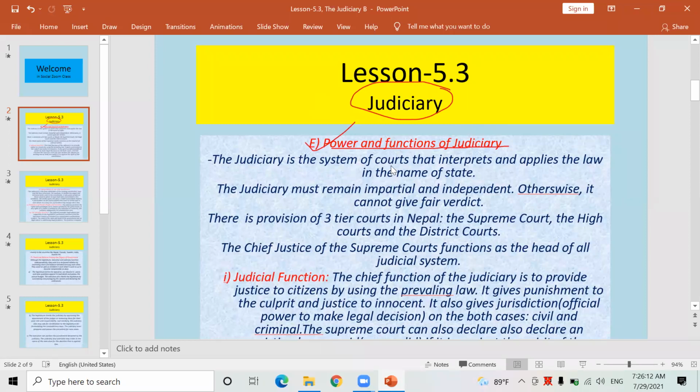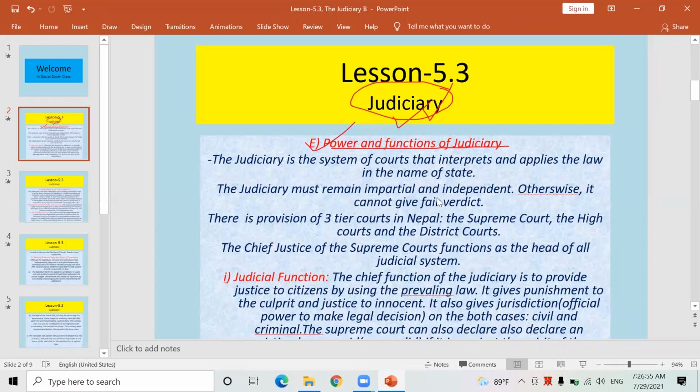Legislature prepares the laws, government also implements those laws, especially government runs the administration of the nation, and practically those laws and constitution are implemented, interpreted, explained, and utilized efficiently by the judiciary.